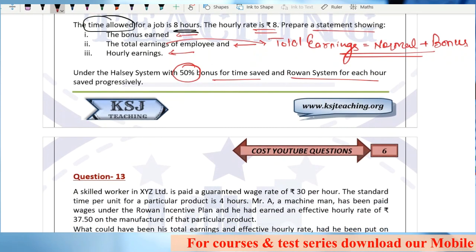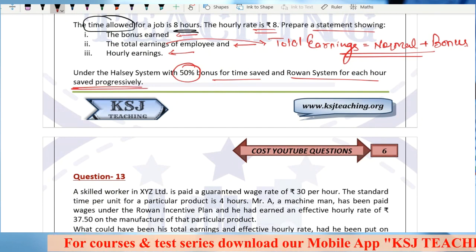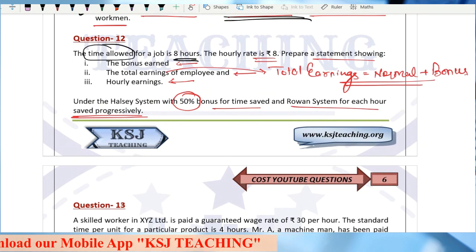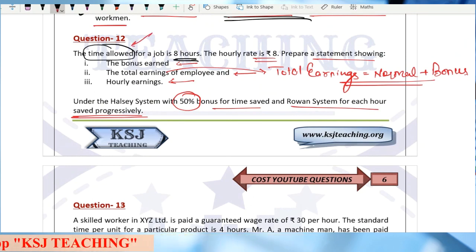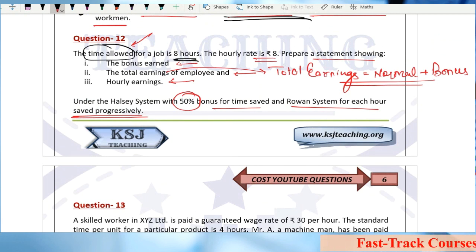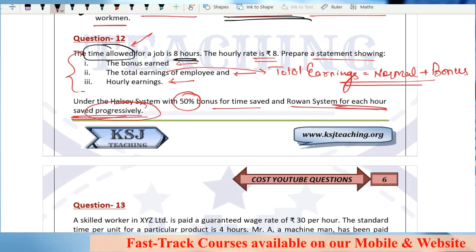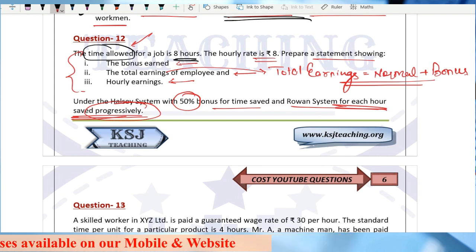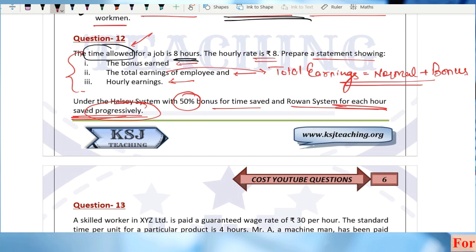And the Rowan system, for each hour saved progressively. That means the question gives you time allowed, but not time taken. So he says calculate this for each hour saved progressively. You have to make a table showing that if the time saved is 1 hour, then what will be the bonus and hourly earnings.